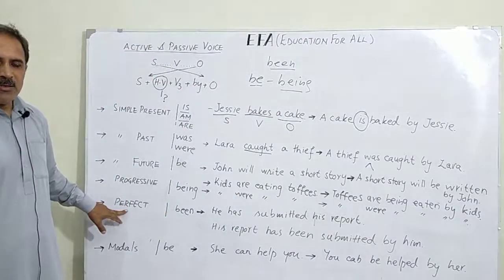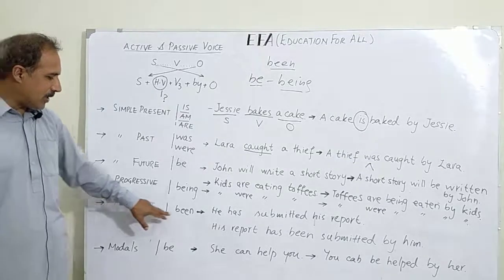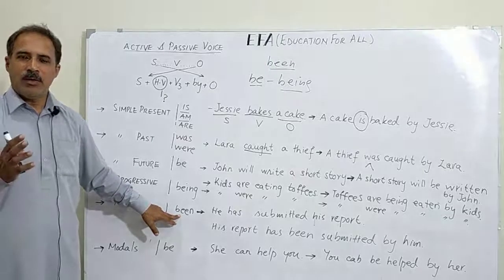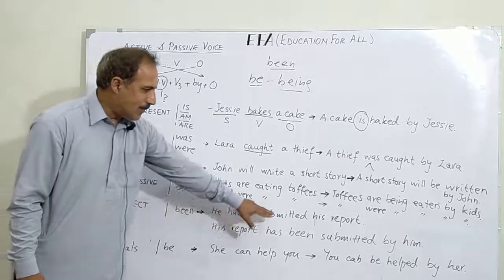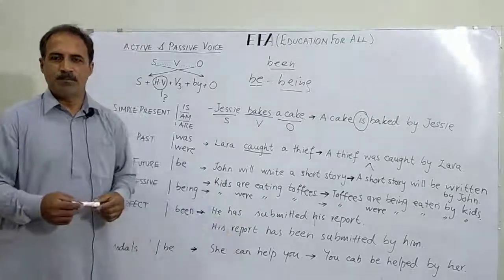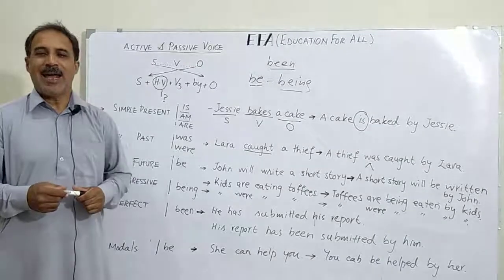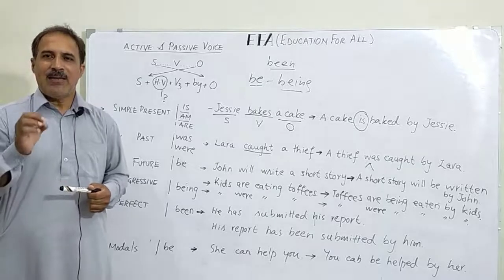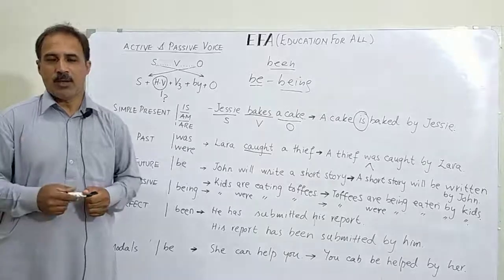Perfect tenses. Present perfect, past perfect, future perfect tense. In all perfect tenses, we add been as helping verb. The helping verbs which are already there will be repeated. He has submitted his report. His report has been submitted by him. He had baked a cake for me. A cake had been baked by him for me. I shall have helped the poor. The poor will have been helped by me.